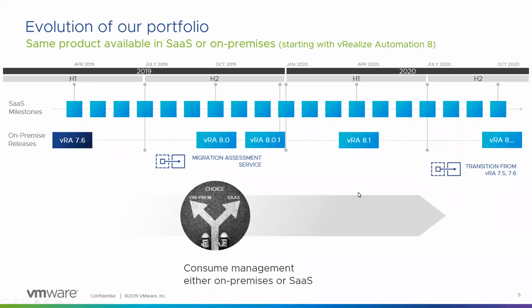Like I was saying, we offer different form factors for consumption. You can do it either on-prem or cloud. And in terms of release timelines, the cloud version gets released about once a month, and we have a twice-a-year release for the on-premises product.